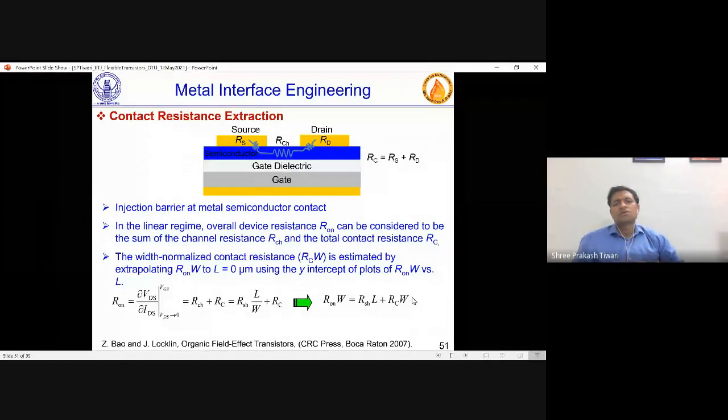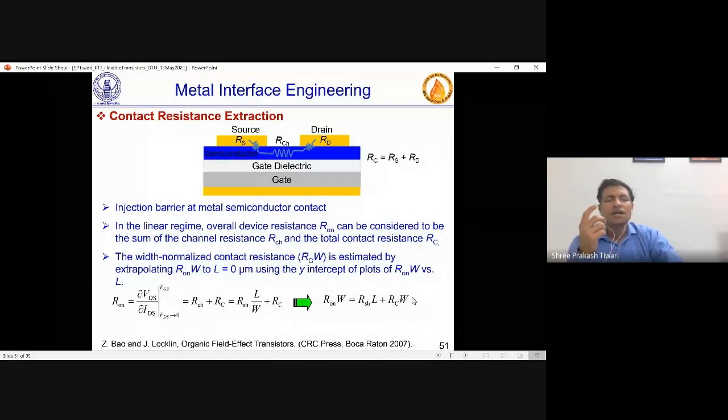Now, RC, let's see, this is a constant. So R channel, any resistance, is rho L by A, resistivity into L by A. Now A is the cross-section area. Many times you don't know what is the thickness of these organic semiconductors. You plan for 100 nanometer, you get 150 nanometer. It means the cross-section you may not know. What you might know from the top is the overall area, but the cross-section you are not very sure.